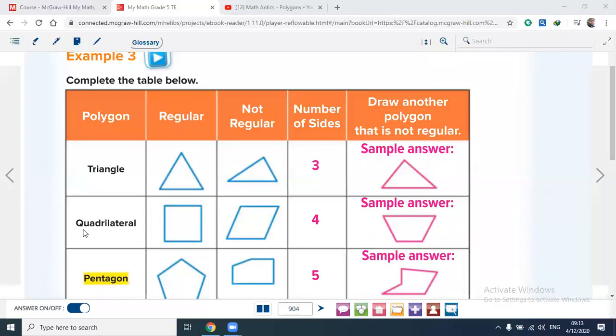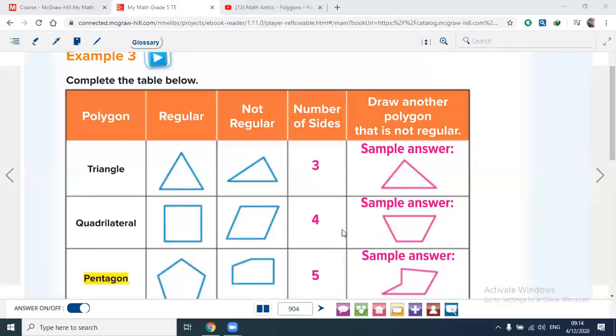I can name it a quadrilateral. Okay, there are many shapes called quadrilateral, like square, rectangle, trapezoid, parallelogram. Any polygon with 4 sides is called what? Quadrilateral. As you see here, this square is a regular quadrilateral. Here, parallelogram. This is a quadrilateral but not regular. Also rectangle, also rhombus.